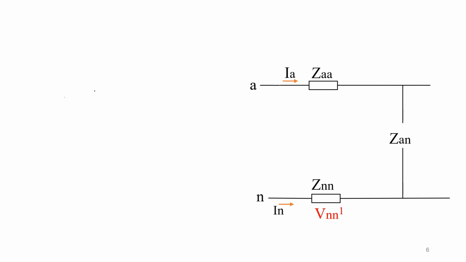Now let us try to find the VNN dash. So to find out the VNN dash, what is the voltage with respect to neutral to the phase A and with respect to the neutral connection itself? Now you can see the current is flowing like this. Now you can represent this as, this is already having plus and minus. Now you can put ZNN into IN value minus ZAN into IN value.